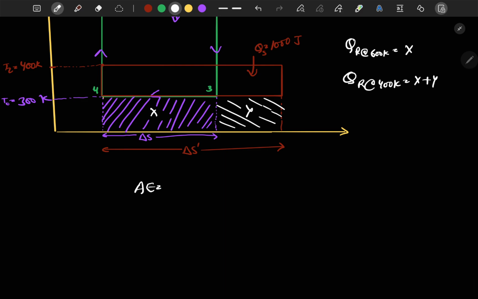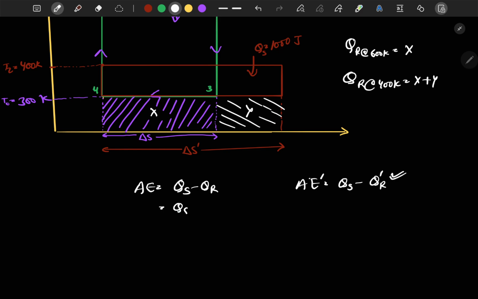So from here we can see that the available energy from the system, which we represent by Qs minus Qr, for system 1, becomes Qs minus Qr dash for the second system. This Qr dash is greater than Qr.